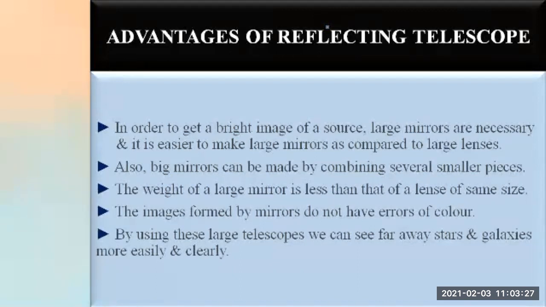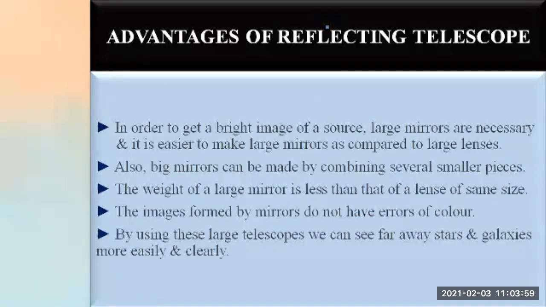Then, the weight of a large mirror is less than the weight of a lens of the same size. The weight of large mirrors is very less as compared to the weight of the lens. The images formed by mirrors do not have errors of colors. When we replace the lenses by mirrors, they do not create the error of color.